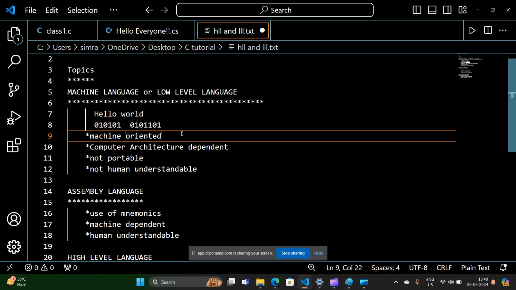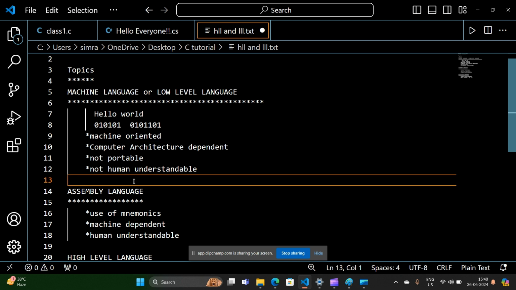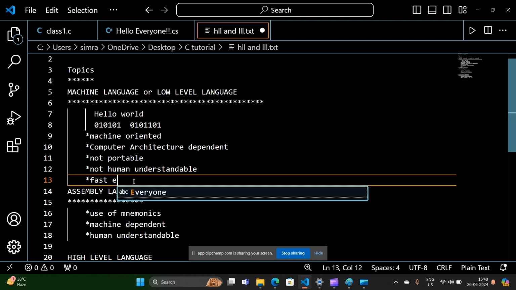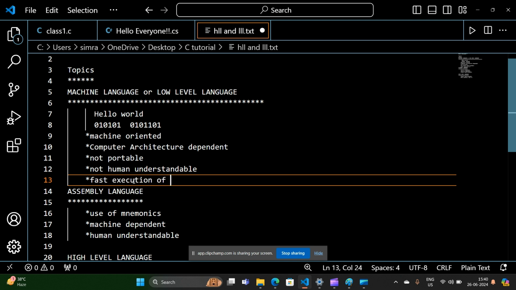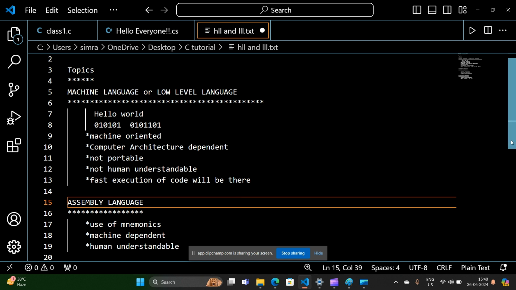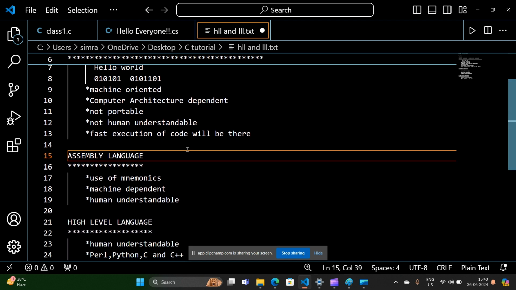And there is no time consumed for the conversion of the high level language into low level language, because we are already writing the code in low level language. So the execution of the program will be fast. Fast execution of code. Okay, so the execution will be fast. This is the advantage. Now we will come to assembly language.